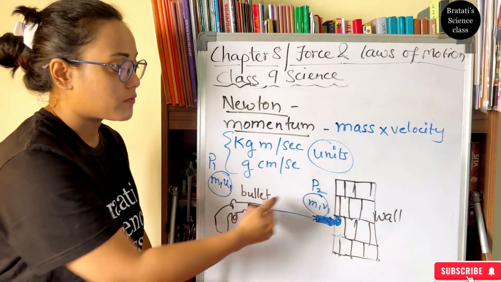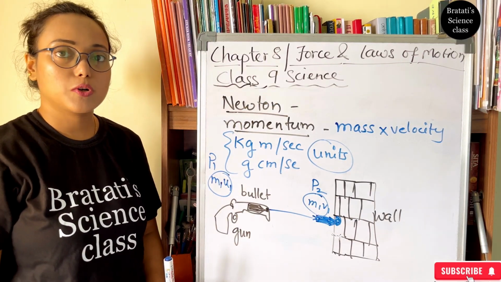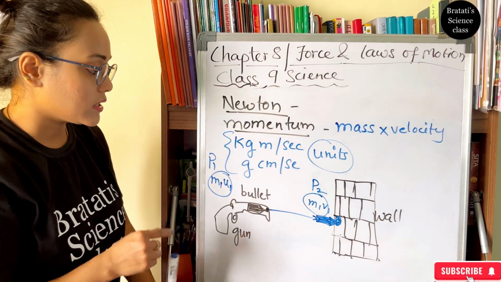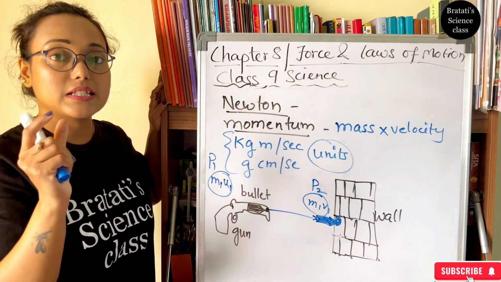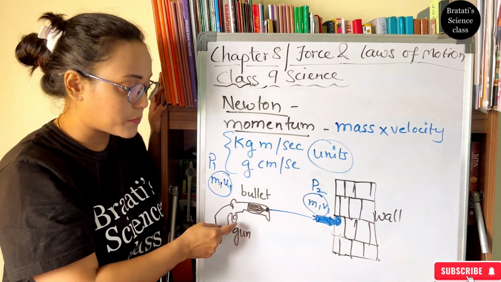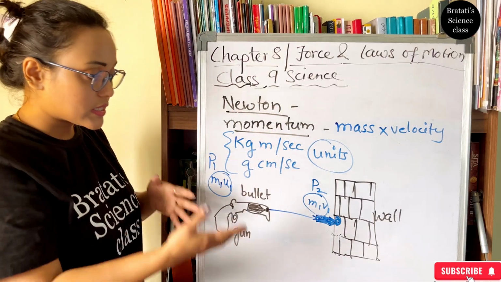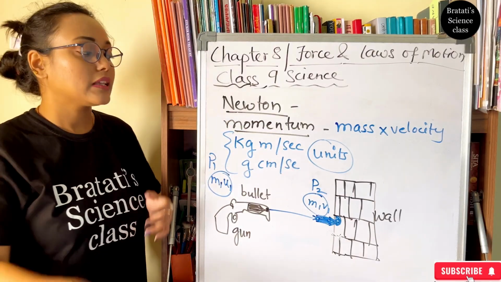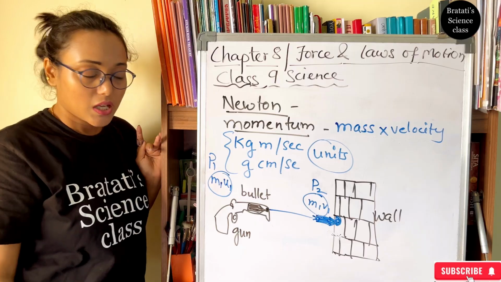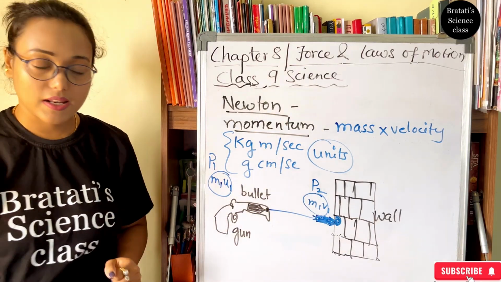So I am standing in front of the wall and want to throw the bullet to penetrate the wall. Is it possible? What do you think? It cannot be possible because in my bullet the mass is the same but the velocity when I am throwing it is not the same as when I am triggering the gun. So velocity will be less. If the velocity is less, the momentum is less, and the bullet cannot penetrate the wall. So here we know that velocity is one of the important criteria.